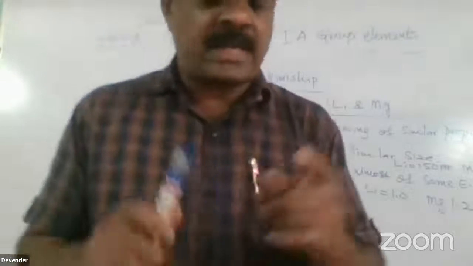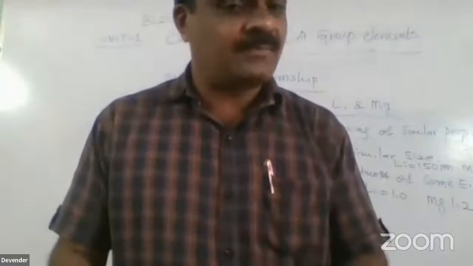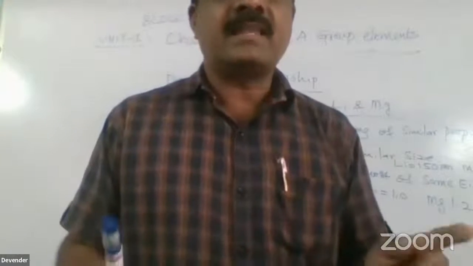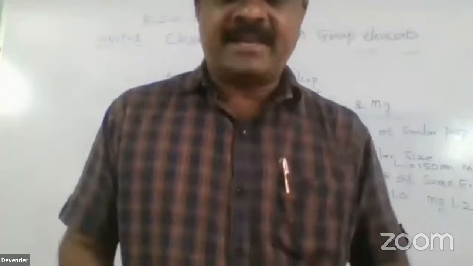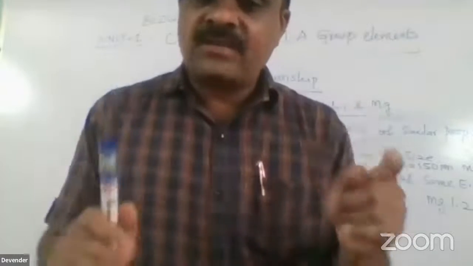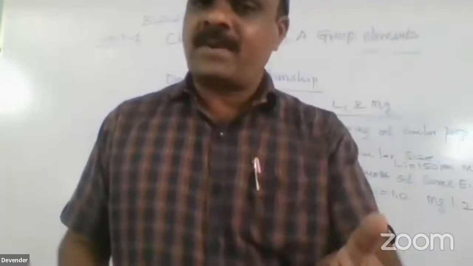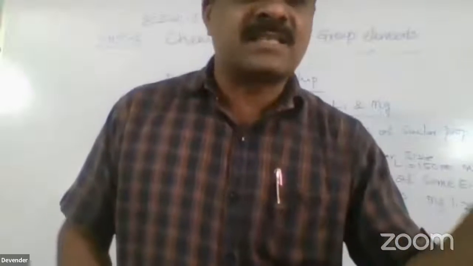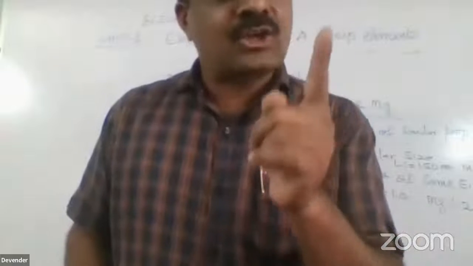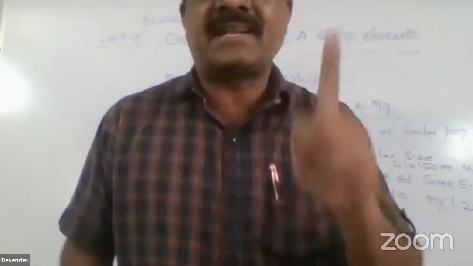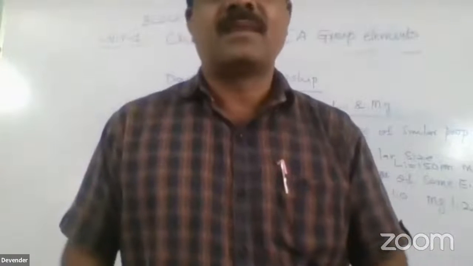Friends, this is a very important question: what is the diagonal relationship? Lithium is diagonally related with magnesium. Why am I explaining this? Because both elements have similar properties. The first property is similar size, and also almost the same electronegativity values. The third point is that both elements react with nitrogen, forming nitrides. Lithium nitride and magnesium nitride are both formed.